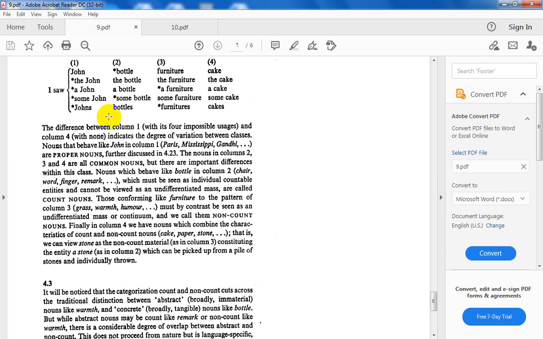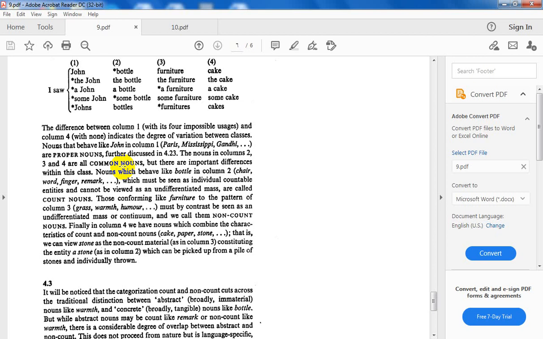The second class, they are called what? The nouns in columns 2, 3 and 4, they are all common nouns. So all in all, nouns are classified into proper nouns and common nouns. Common nouns are classified into what?